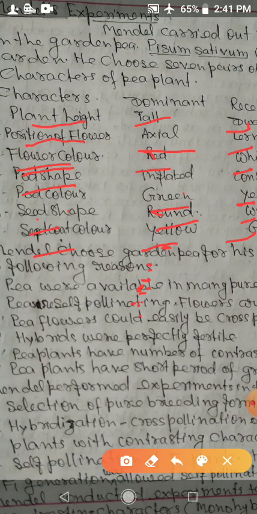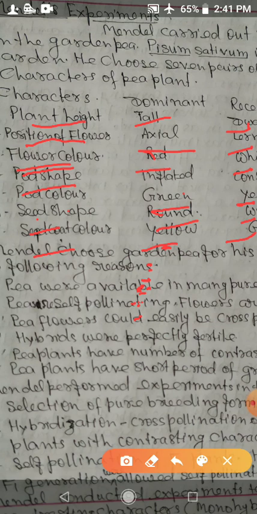Now, children, you have to study about the experiment of Gregor John Mendel. Gregor John Mendel selected alternative traits of one character.